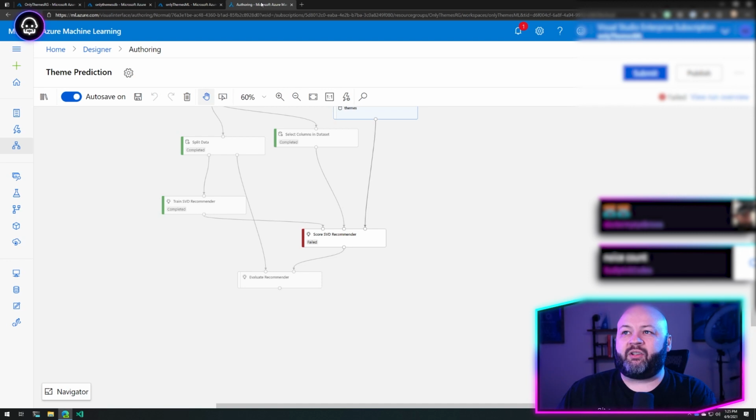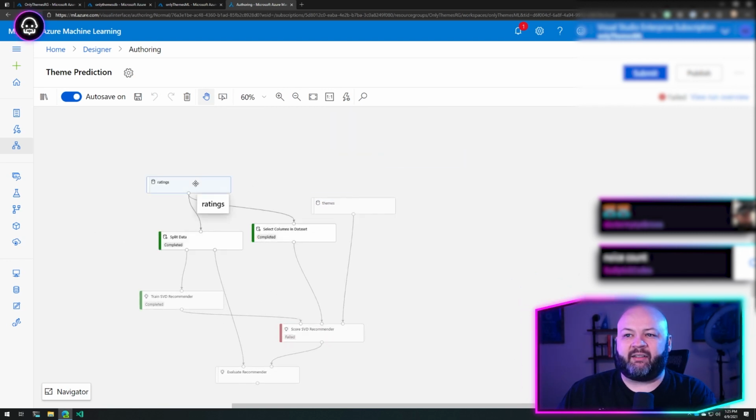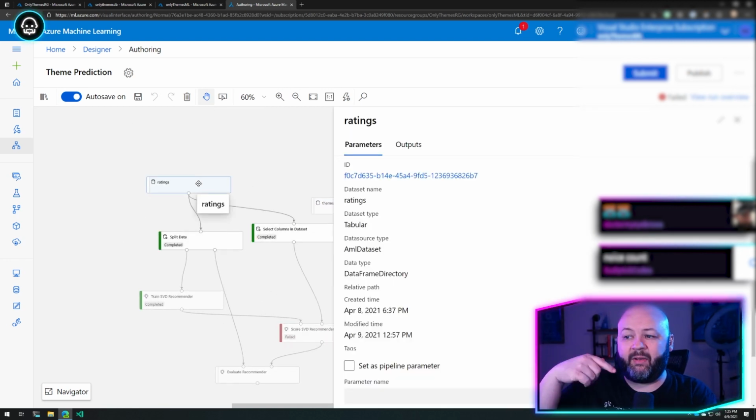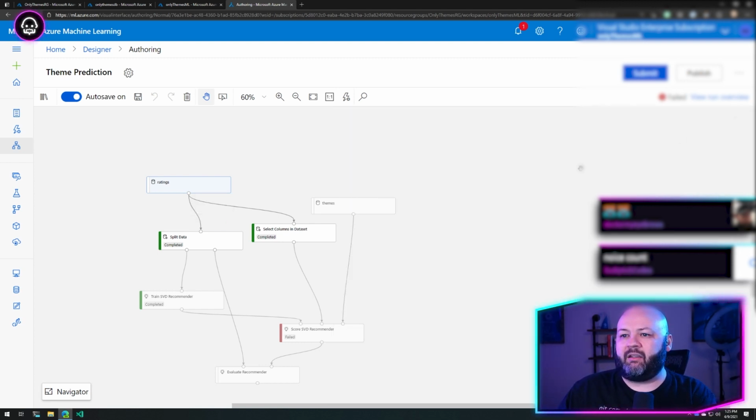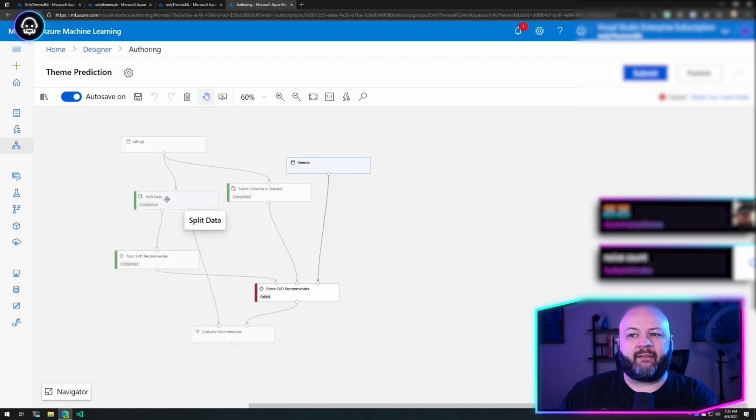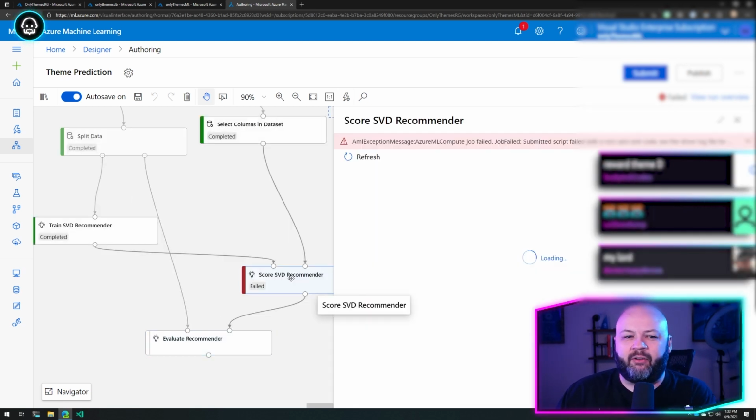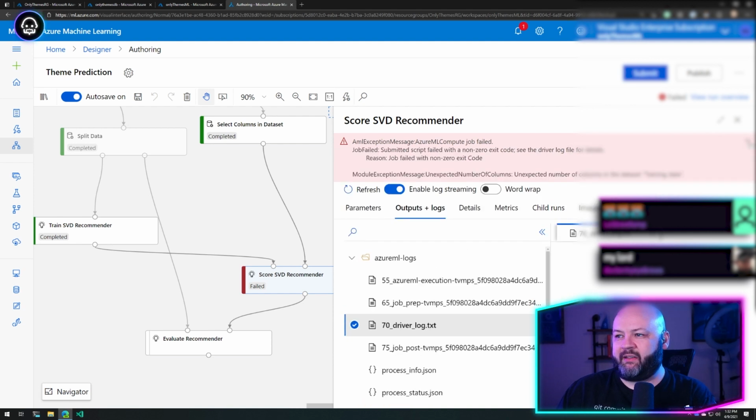So in our machine learning, we've got some data sets. This ratings data set is actually coming out of that Cosmos DB for ratings. It's got the user ID, the theme ID, and the rating. We split the data coming out of ratings. It's failing here, and I don't know why. So let's go look at the error message and see.